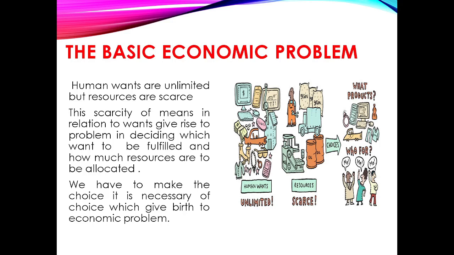This scarcity of means in relation to wants gives rise to the problem of deciding what is to be fulfilled and how much resources are to be allocated. We have to make the choice. It is the necessity of choice which gives birth to the economic problem. From all of our discussion, we make it clear that the root of the economic problem is choice between unlimited wants and scarce resources. As shown in the diagram, we have unlimited wants and limited resources. We have to make the choice between them.